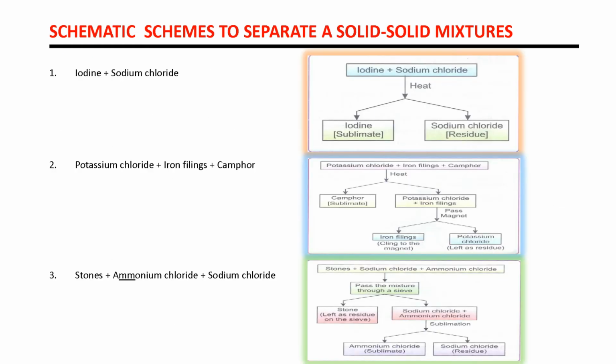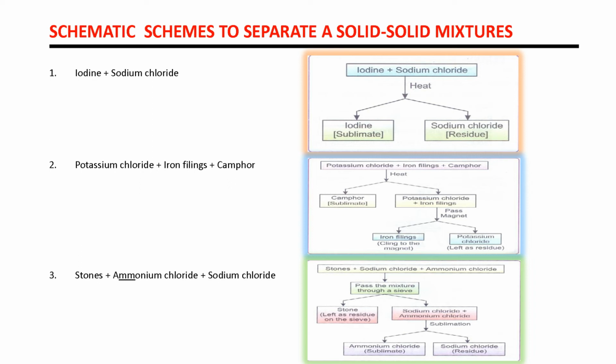Then the next topic is the schematic scheme to separate a solid-solid mixture. Schematic scheme means diagrammatic representation of how we separate a solid-solid mixture. First example is iodine and sodium chloride. If we have a mixture of iodine and sodium chloride, how do we separate it? First we heat the mixture. We know iodine sublimates, so we heat. Iodine will sublimate and sodium chloride will remain as residue.